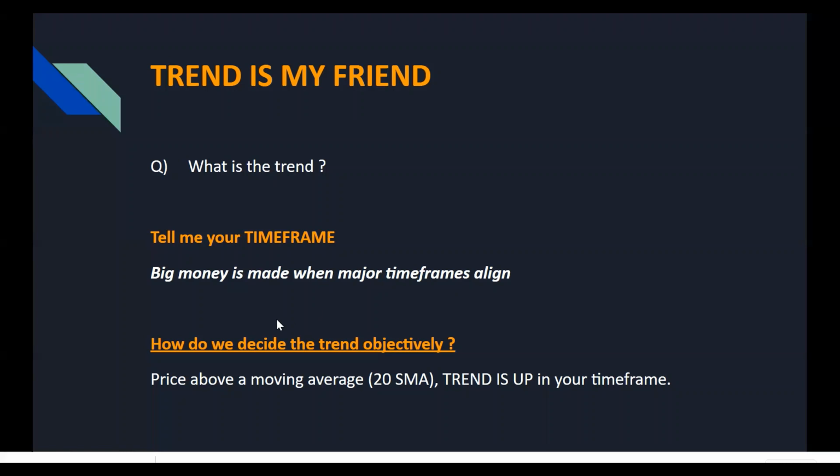So how do we decide the trend objectively? What I use is price above a moving average. I use the 20 SMA. So if price is above the 20 SMA in your time frame, it means the trend is up in your time frame. No matter what chart you're using, if you're using the daily time frame and the price is above the 20 SMA, the price is bullish in the daily time frame. If you're using the 1 hour chart and the price is above the 20 SMA in the 1 hour chart, your time frame is bullish. Always remember this.